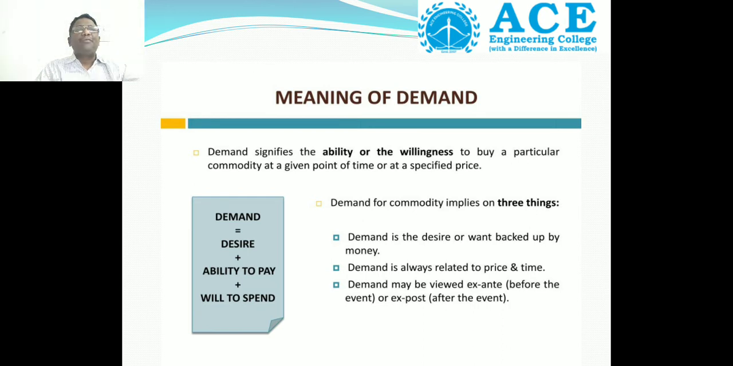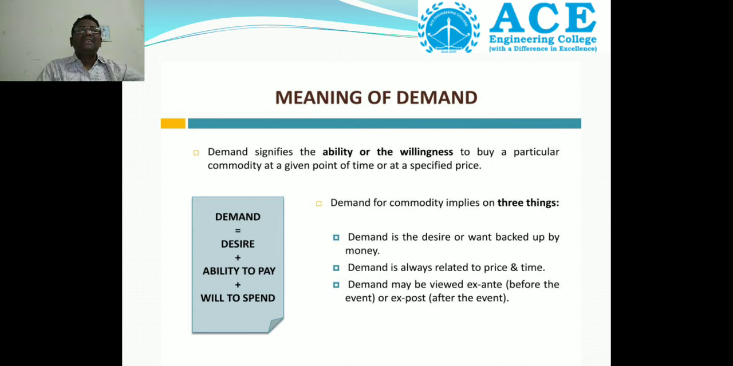Then what is the definition? What is the meaning of demand? The meaning of demand is that it signifies the ability or the willingness to buy a particular commodity at a given point of time or at a specified price. So here we have ability, willingness and will to spend, and the time factor and price. Then demand for a commodity implies three things.